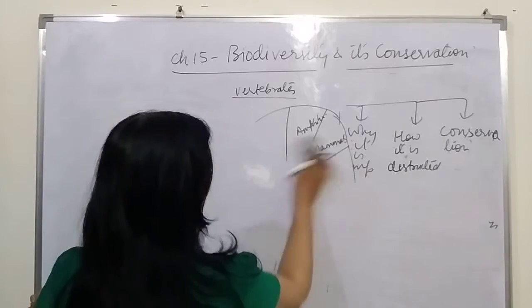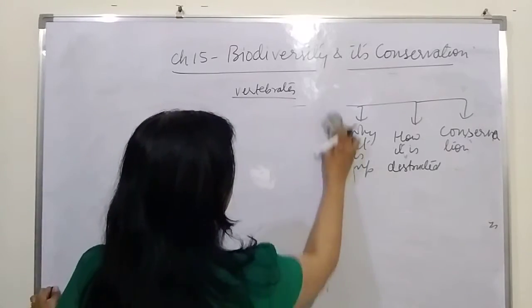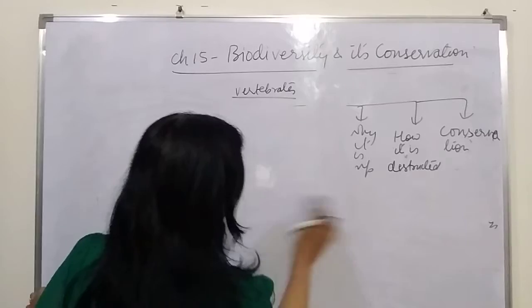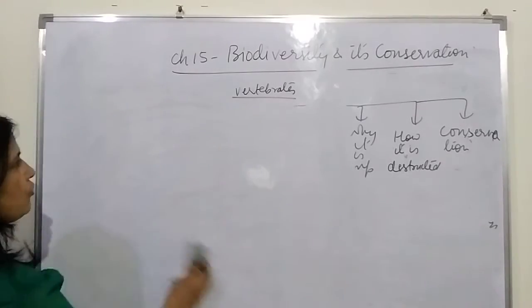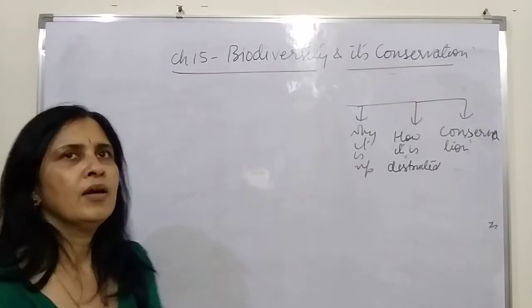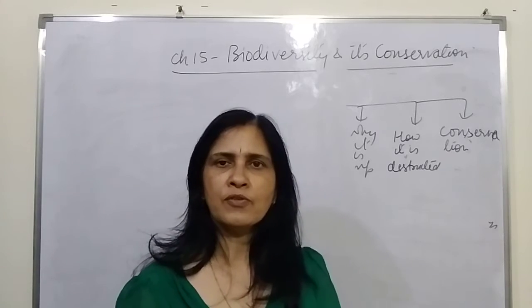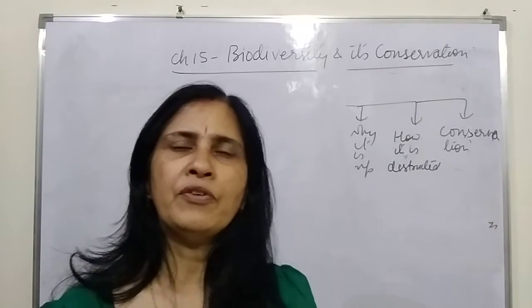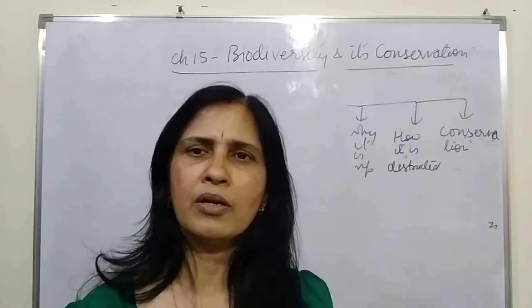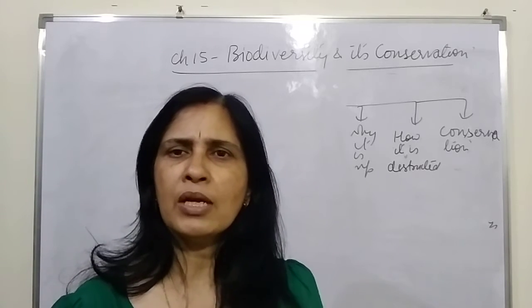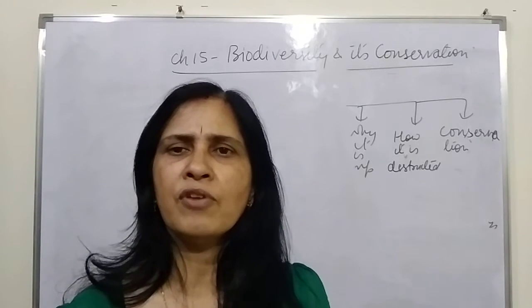Now let us move on to another point: why biodiversity is important. There are so many types of organisms found on the surface of the earth, and when we talk about how they are important to us, for some organisms we cannot assign any function.